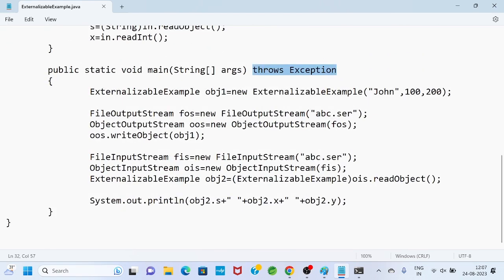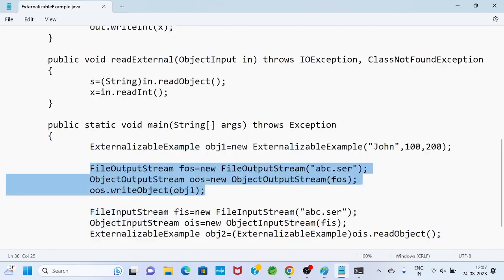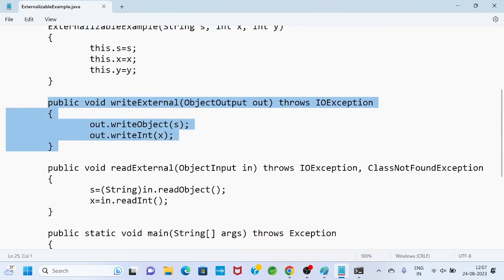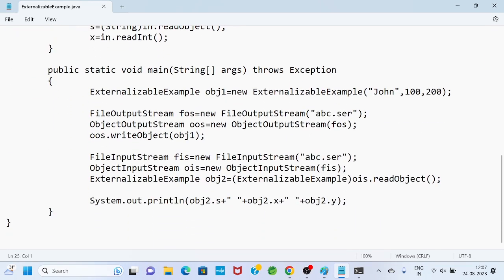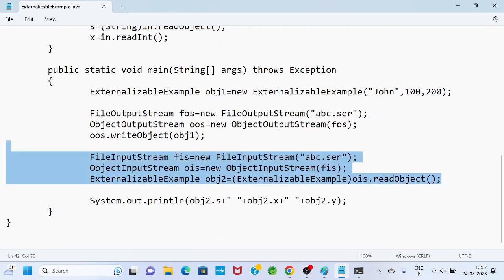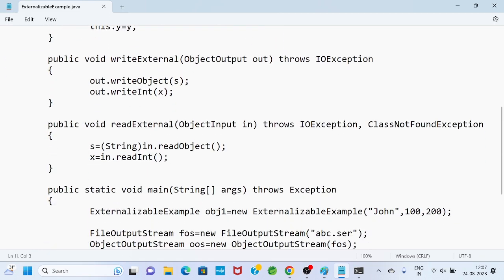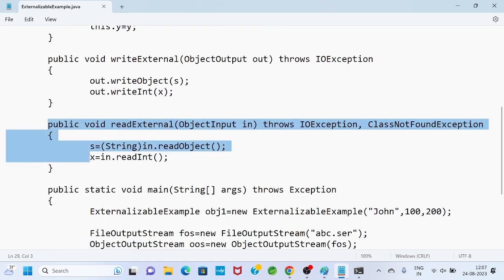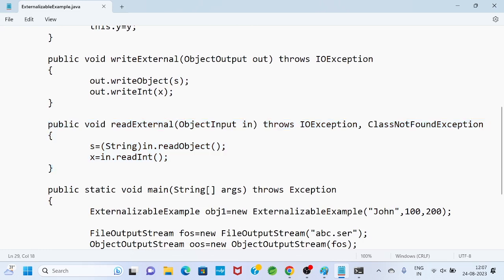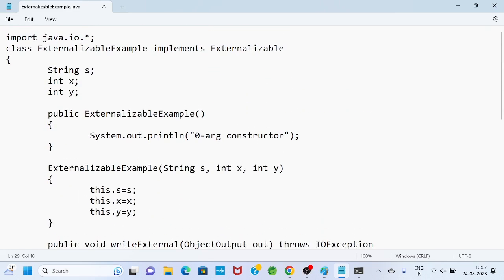So when this line is executing, the writeExternal method portion is executing. When deserialization happens, this portion is executing: the zero-arg constructor, through which an object is created, and then the readExternal portion is executing. So I hope everybody got clarity.